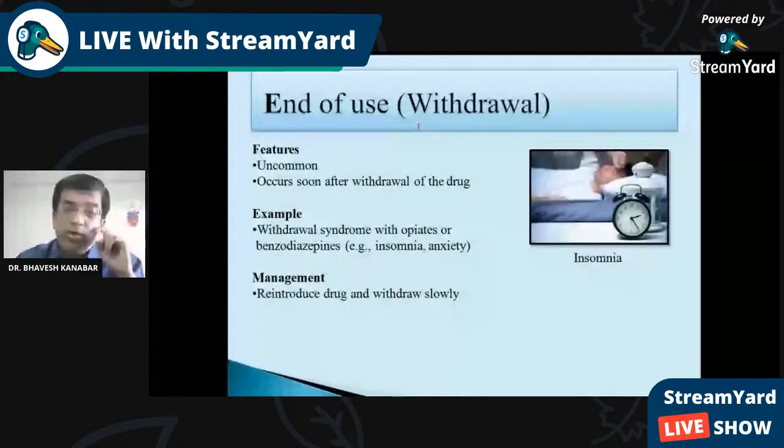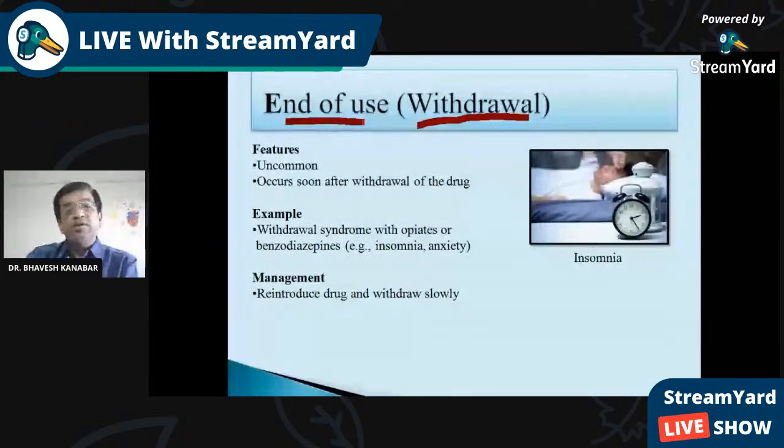Type E is withdrawal reaction. Simply, E is end of the use. That is what we have not learned. Type A, B, C, D were similar as per the previous classification. Withdrawal, simply speaking, is end of the dose.